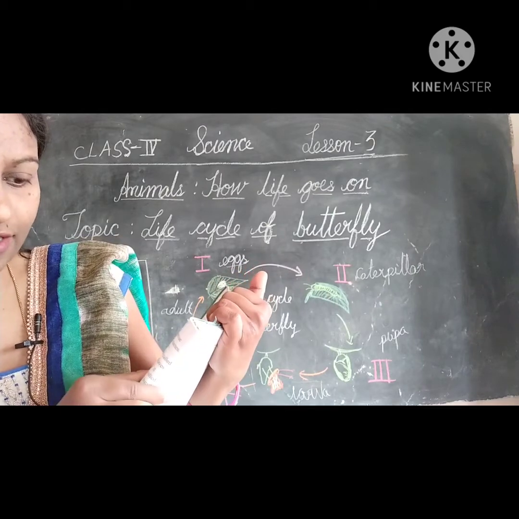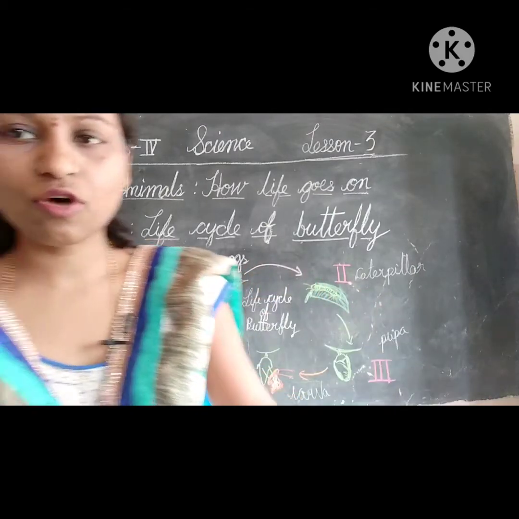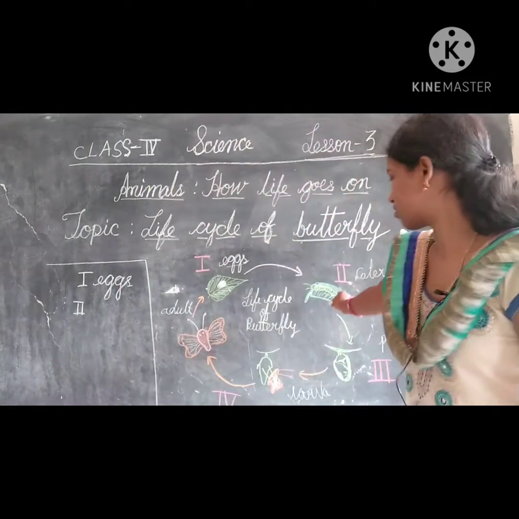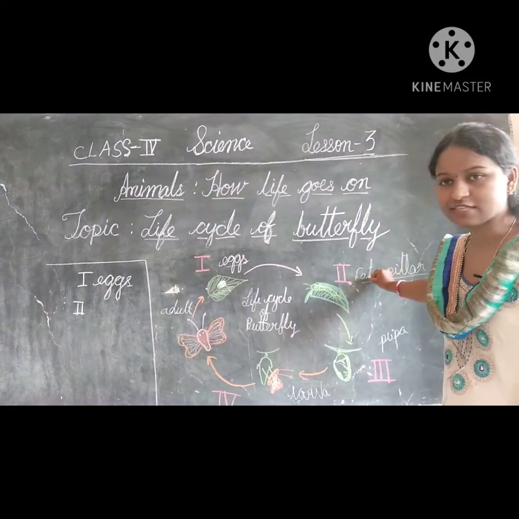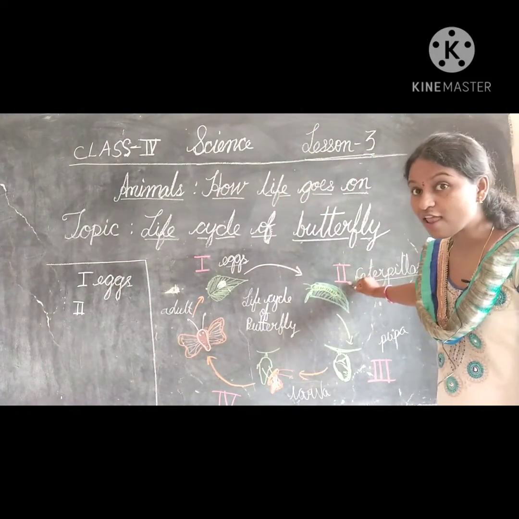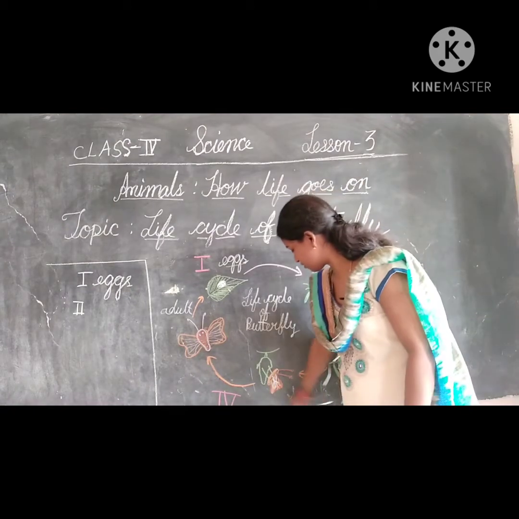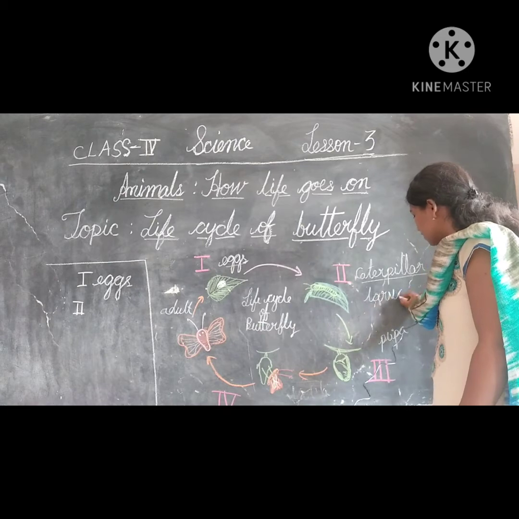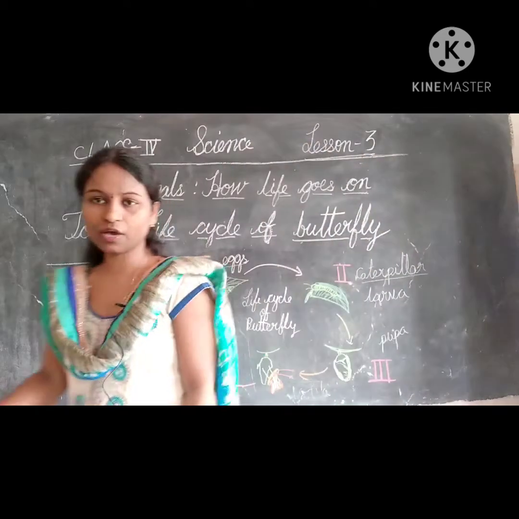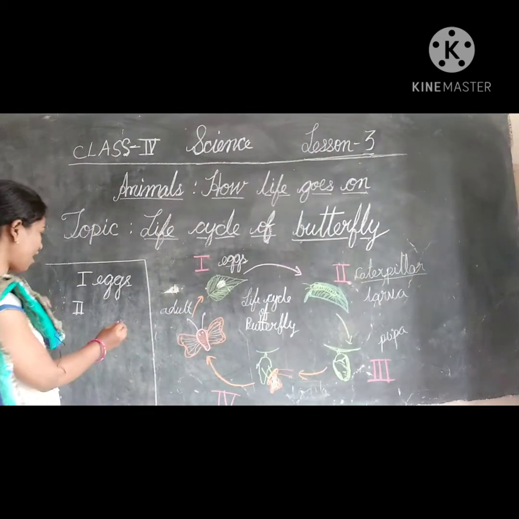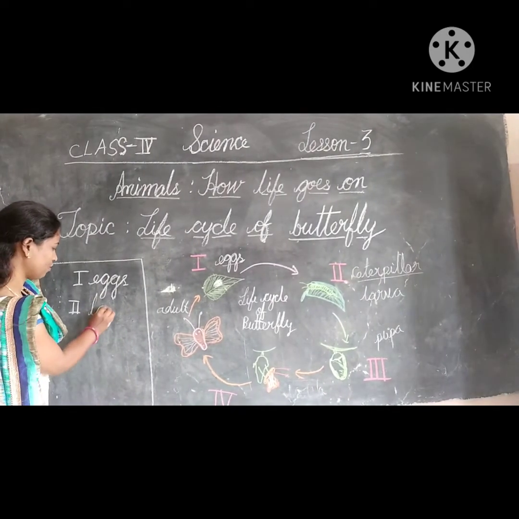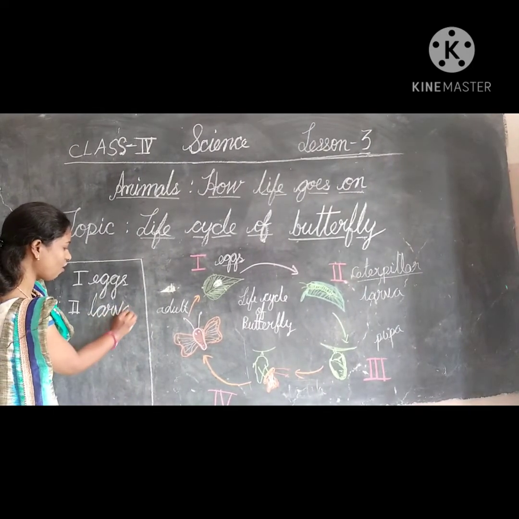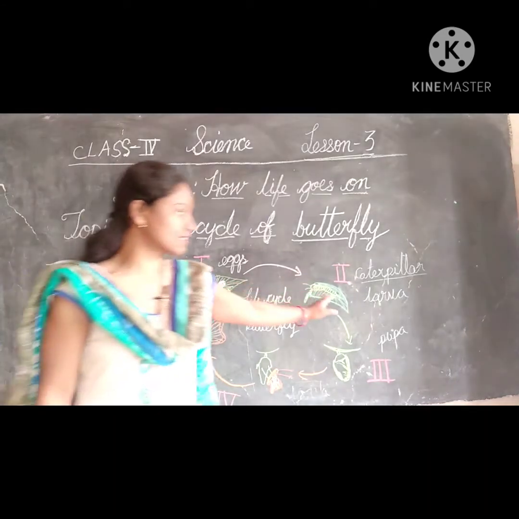The larva of a housefly is called maggot. The larva of butterfly is called caterpillar. So, this caterpillar stage is a larva stage. What is the second stage here, children? Larva.